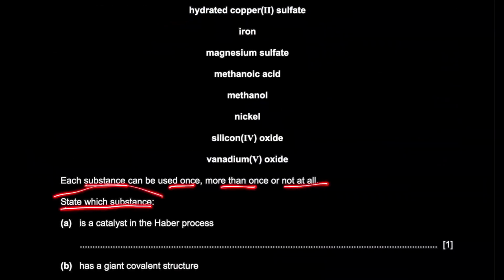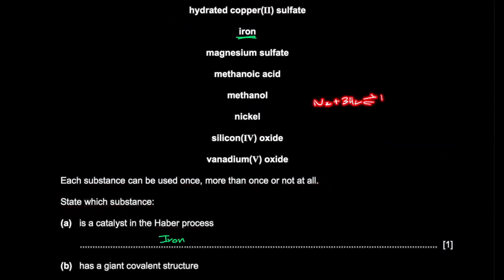State which substance is a catalyst in the Haber process. That would be iron. Okay. Haber process is when nitrogen and hydrogen react to form ammonia, right? Iron catalyst is used.